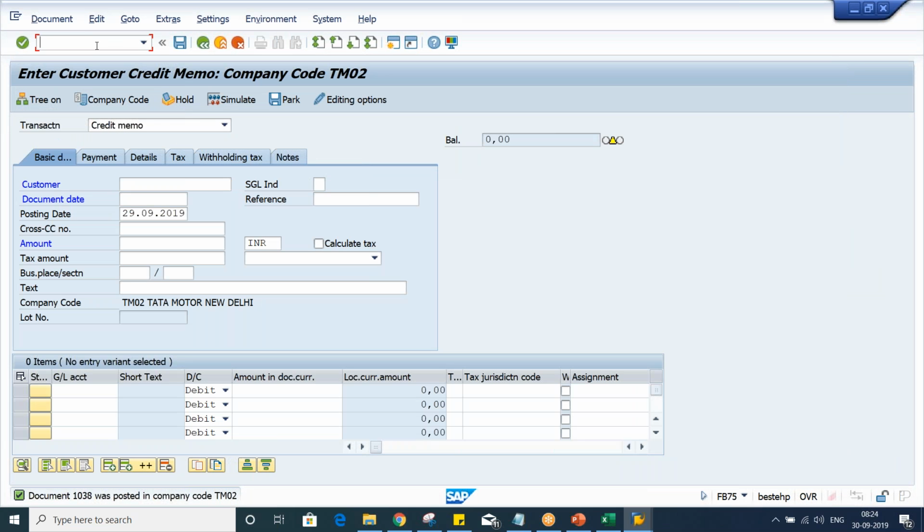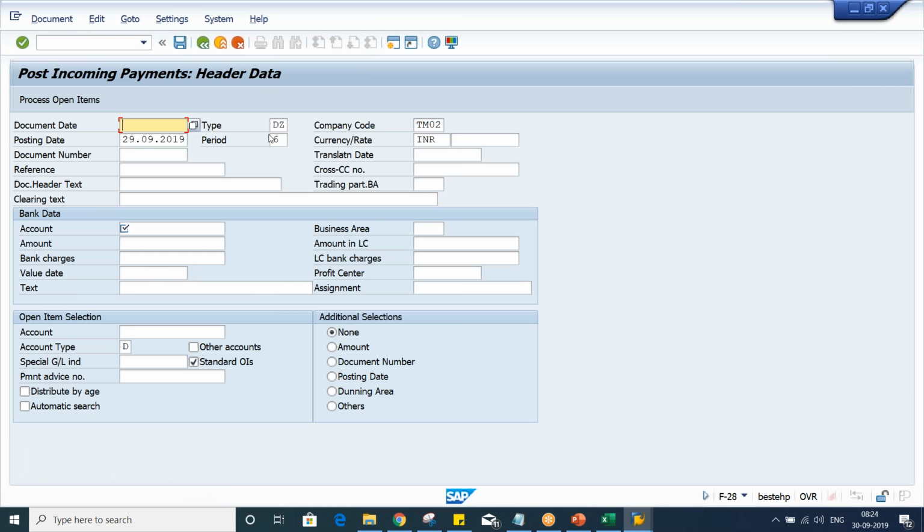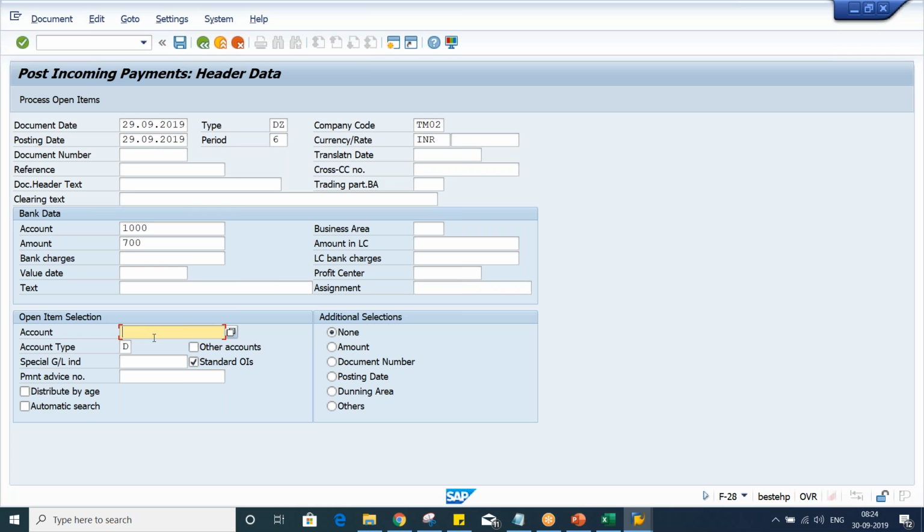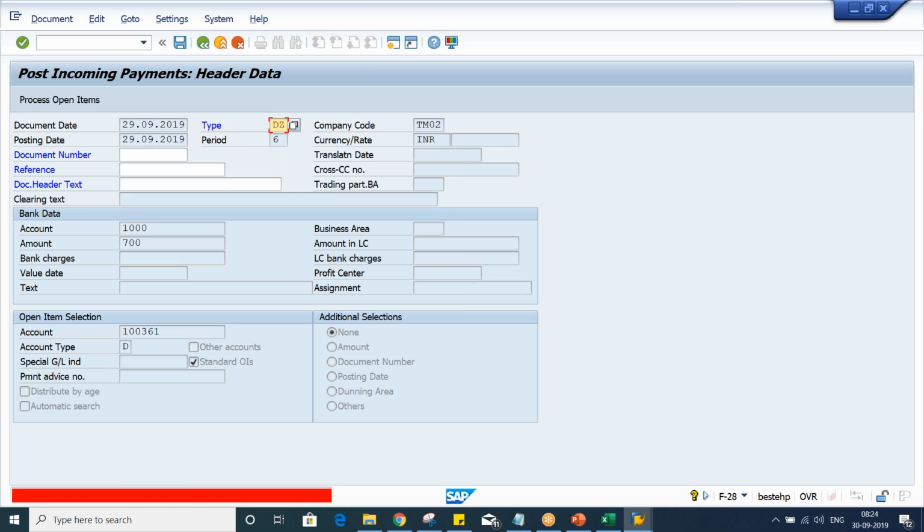We'll do one thing, release the payment. F-28 is the transaction code, and we'll post the payment also. Give your bank account and how much amount, let's suppose 700, and what is your customer account number? So 361, right? 100361. Press enter.